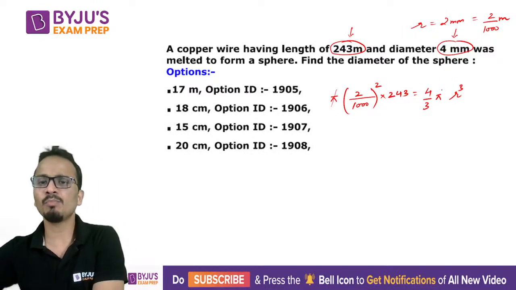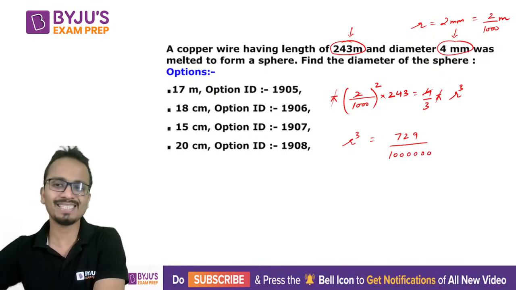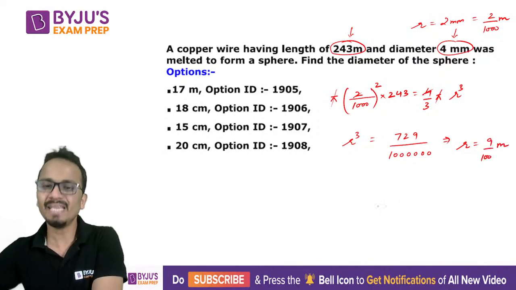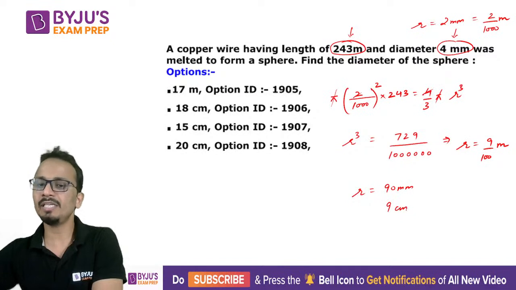Pi will get cancelled from both sides. 2 square will get cancelled from both sides. And the value of r cube will be 729 divided by 1 followed by 6 zeros, because it was 1000 square. So the value of r after this will come out to be 9 upon 100, and this value is in meters. So I can say that the radius will be 90 millimeters or 9 centimeters, and diameter will be 180 millimeters or 18 centimeters.